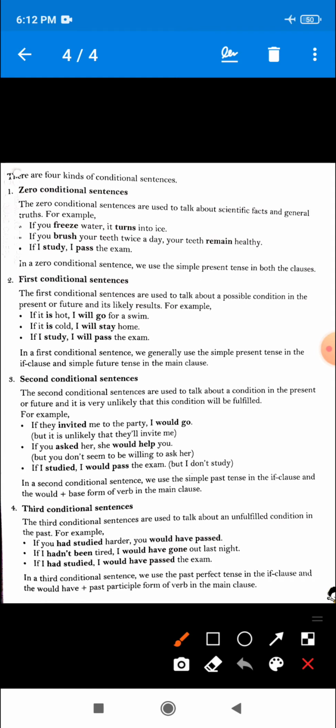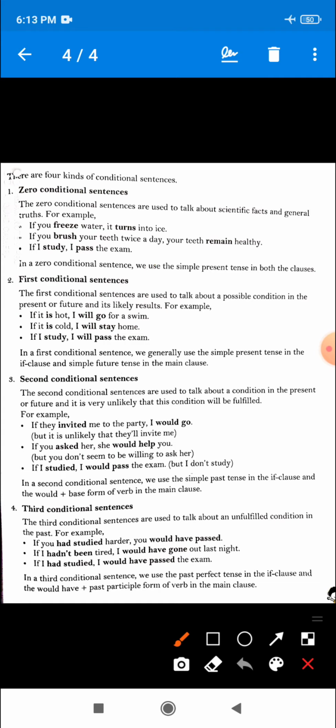This condition may happen but it is not 100% definite. And the result, I will go for a swim, also may be possible. So that is why this type of sentence is a first conditional sentence.